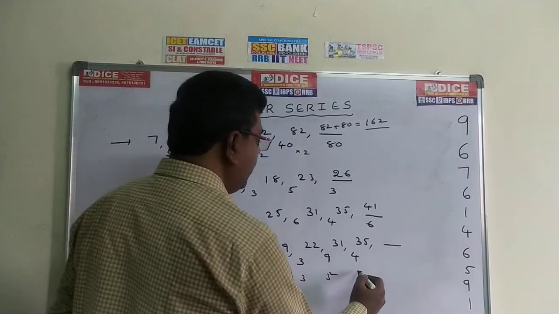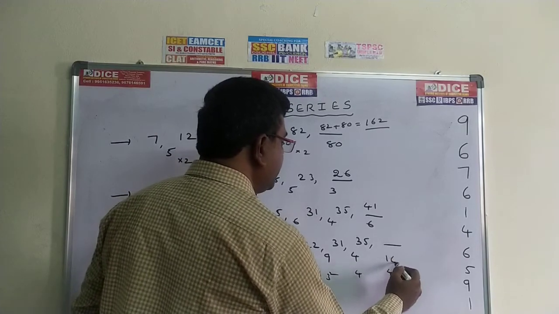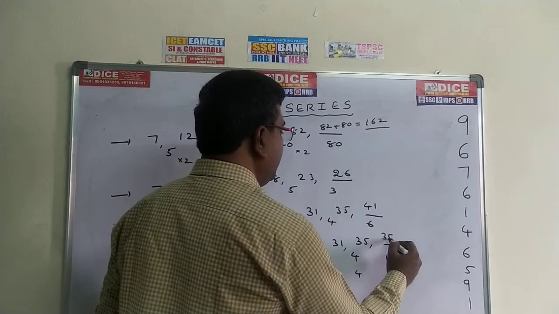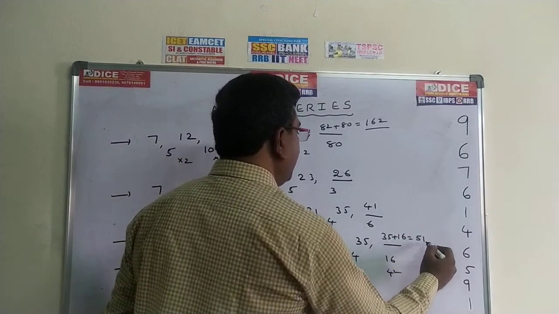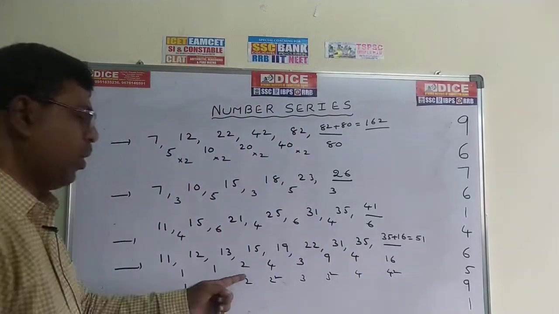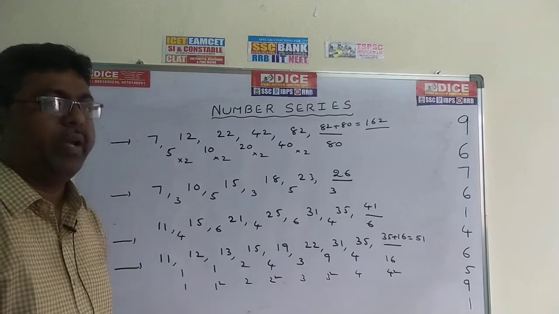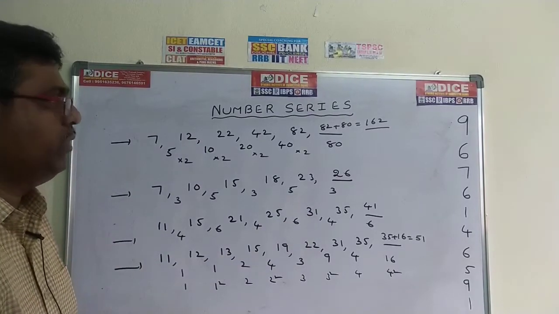Now it is 4. Next, what happened? 4 square. 4 square is how much? 16. Now we add these two things: 35 plus 16. The value is how much? 51. So the process is 1 square, 2 square, 3 square, 4 square. This is the method. So take 20 seconds and write this one. We can go for the next problems.